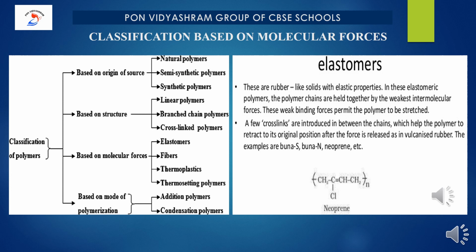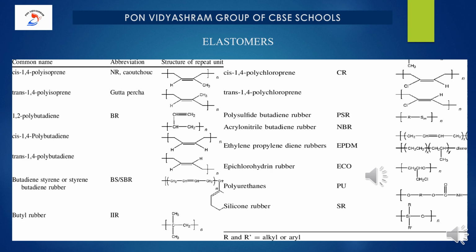The examples are Buna-S, Buna-N, neoprene, etc. Children, kindly note it down. Examples for elastomers along with their common name, abbreviation and the structure of the repeated unit.